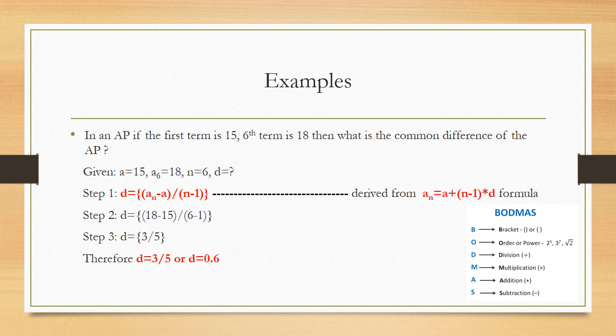Now you can keep the answer as it is, like d is equal to 3 by 5, or you can keep it in the form of decimal, that is d is equal to 0.6. Now here you can say that the common difference of this AP is 0.6. Means if you go on adding 0.6 to each term, you are going to get the next term.